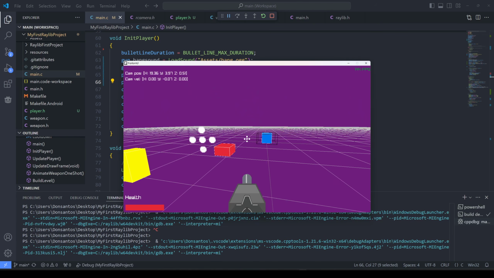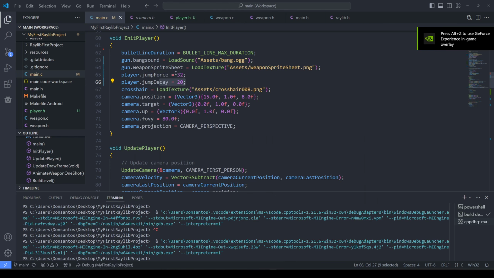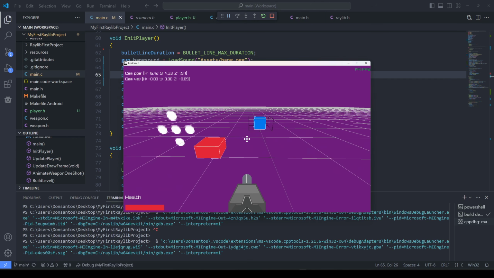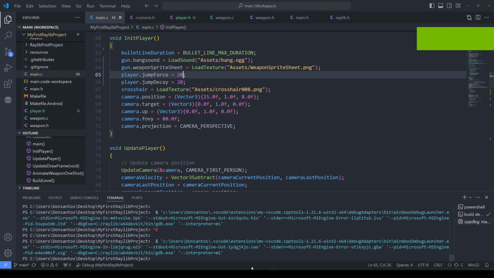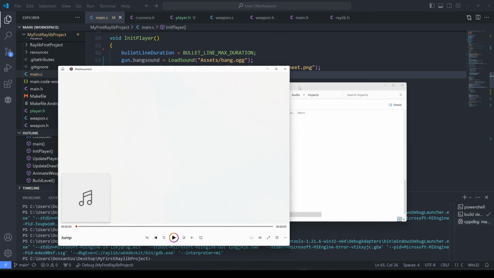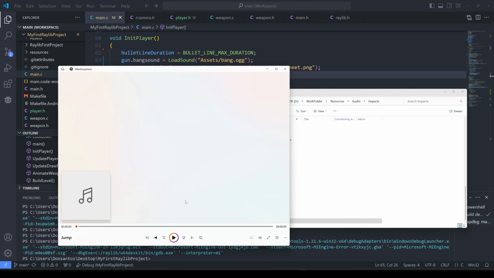Oh, okay. It's a bit much. It's about finding a balance between these two values. It's still a bit much. It was 16. Let's go 20 then. That's a pretty good jump. I actually, wait, hang on. Yeah, look, I've made this sound before. This is a jump sound I made probably 50 years ago. We're gonna use that, so that will be the jump sound.